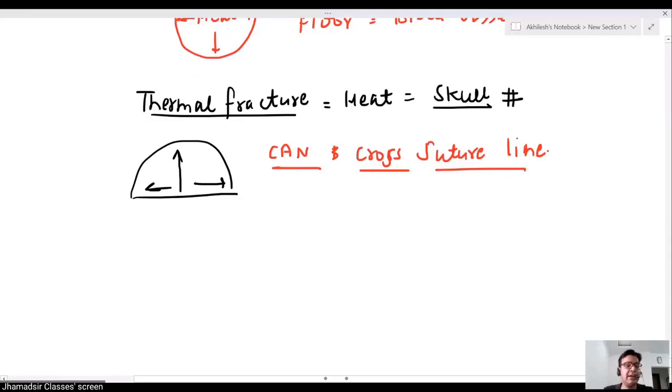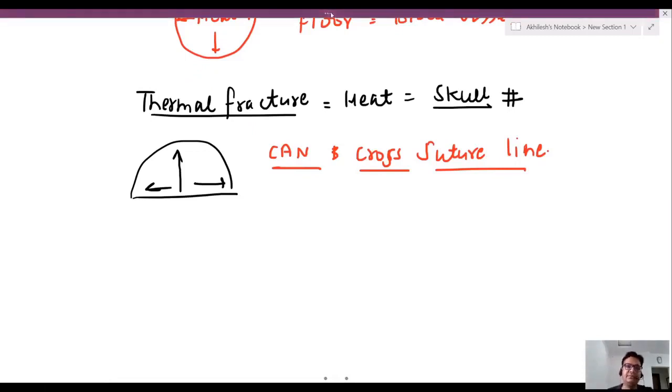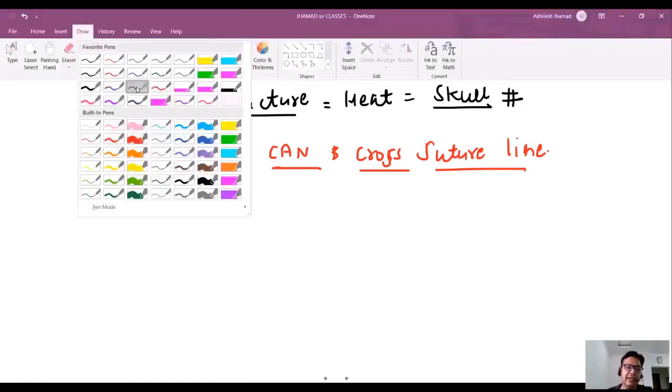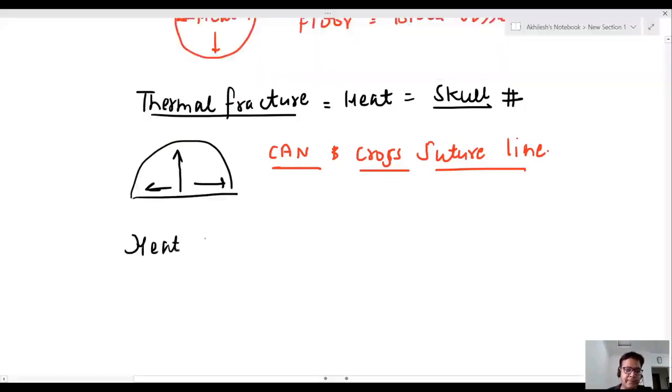In the last class which I took for forensic, I told you it never crosses the suture line. Sir, it can cross the suture line. There is a correction. And the last is heat hematoma. Heat hematoma is a hematoma by heat on the brain.